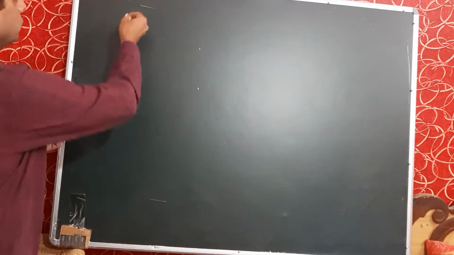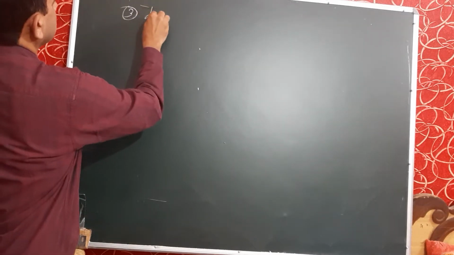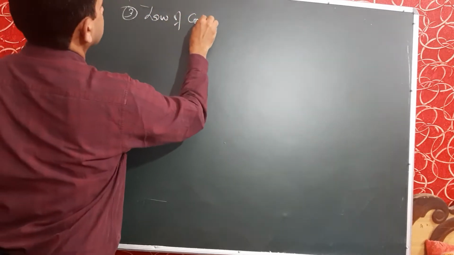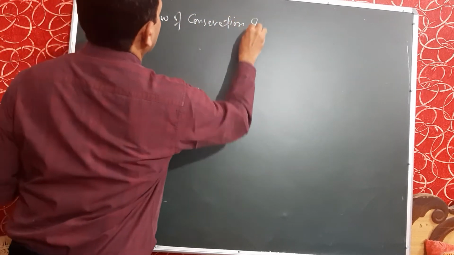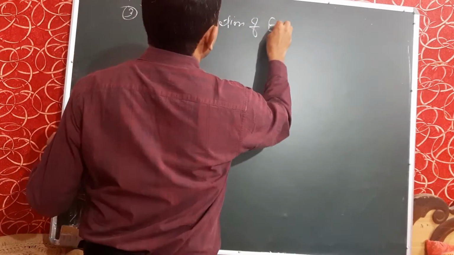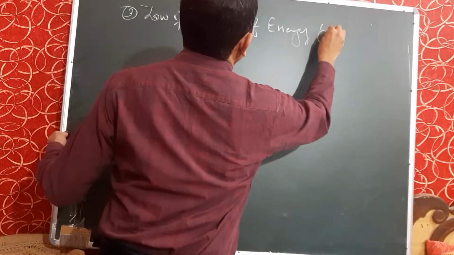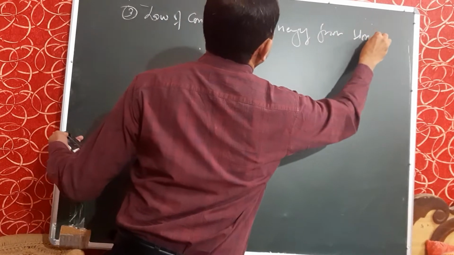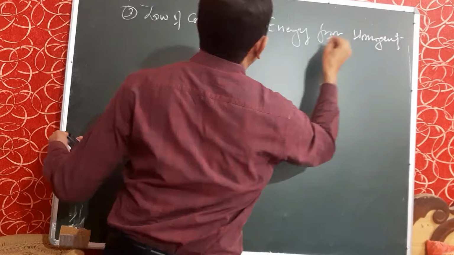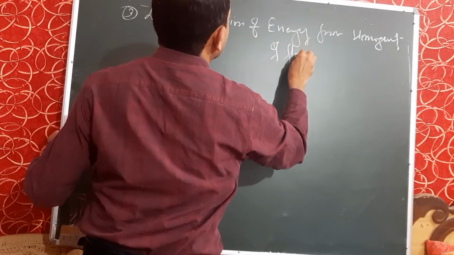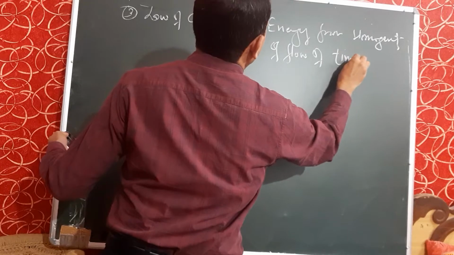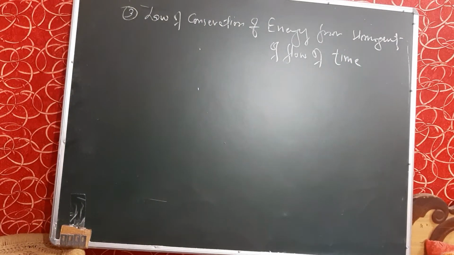Our next topic is the law of conservation of energy from homogeneity of flow of time. So, we will prove the third law, that is the law of conservation of energy from homogeneity of flow of time. Flow of time means the time interval is uniform or constant.